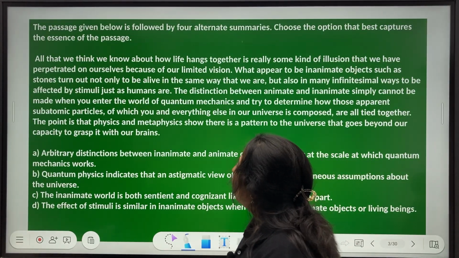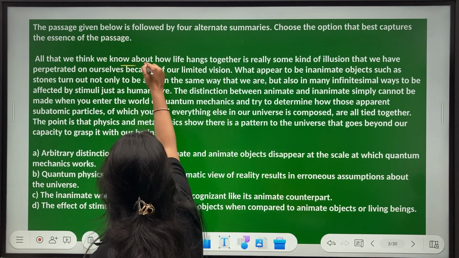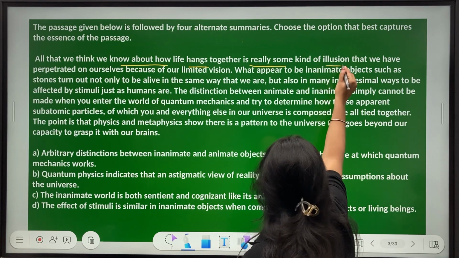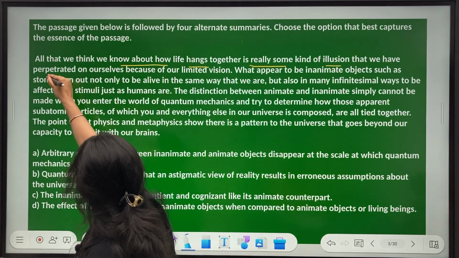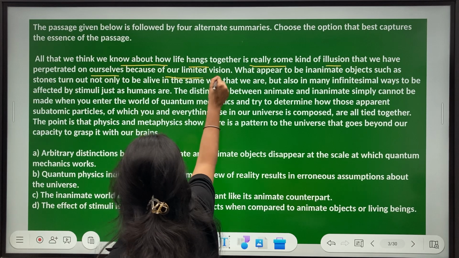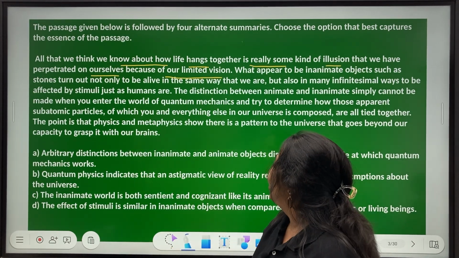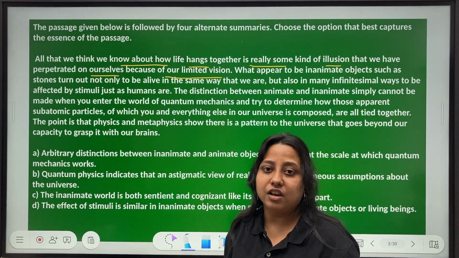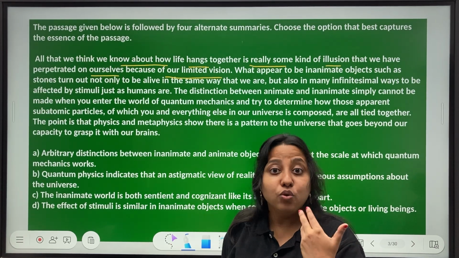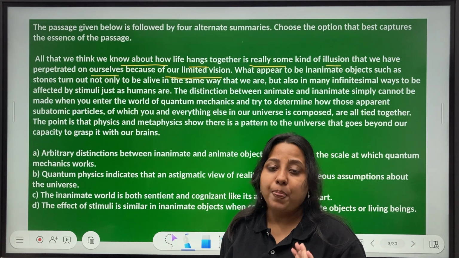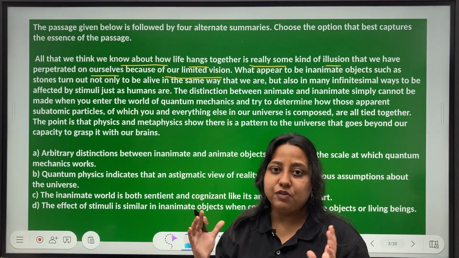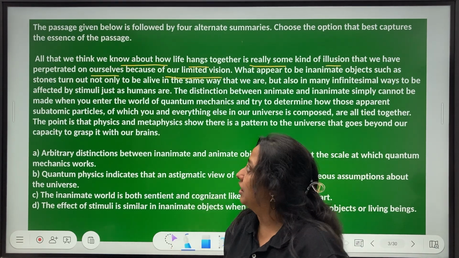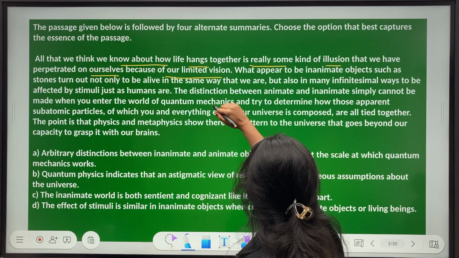Let's understand. All that we think we know about life, how life hangs together, is really some kind of illusion that we have perpetrated on ourselves because of our limited vision. Very first line opens the passage in a very philosophical manner, that you think you know how life hangs together. If yes, then that is an illusion, because all that we know is restricted to our limited vision of understanding, right? So that is the first line.